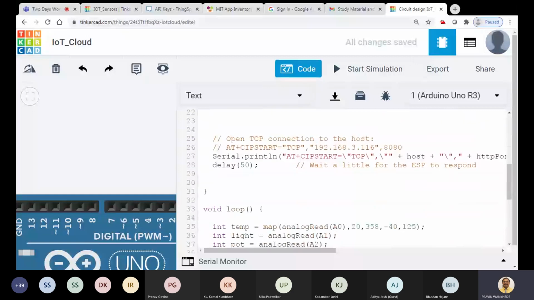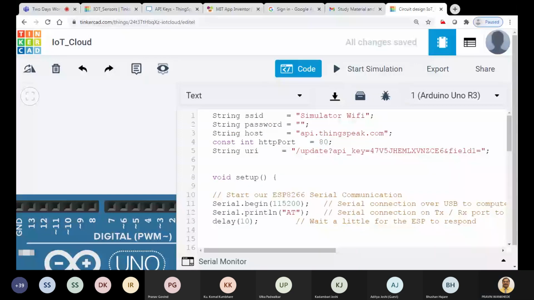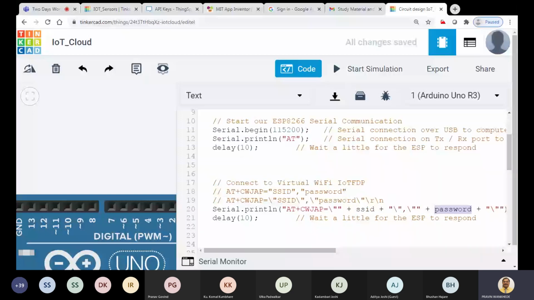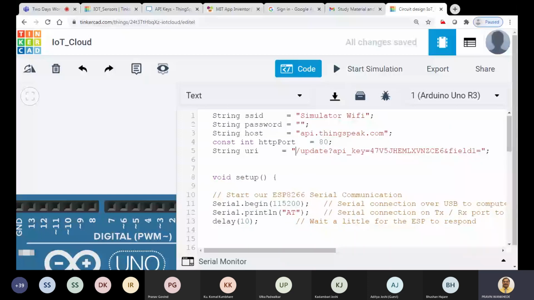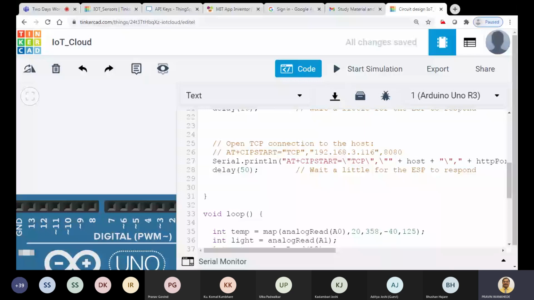And then next is what? To get the TCP connection with the host. For that purpose, we are now going to connect to the host, which is api.thingspeak.com. It means that we would like to first connect with that host, and once we get connected with this host, then we will send this complete URL line. To make a TCP connection with any host,